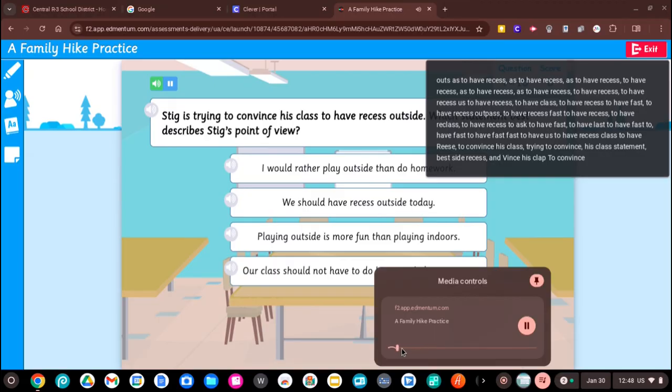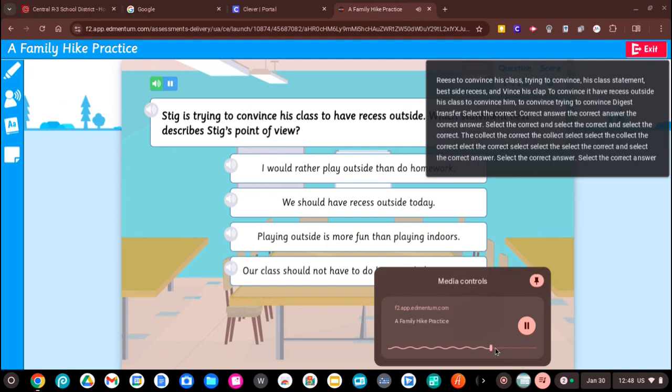Select the correct answer. Which statement best describes Stig's point?